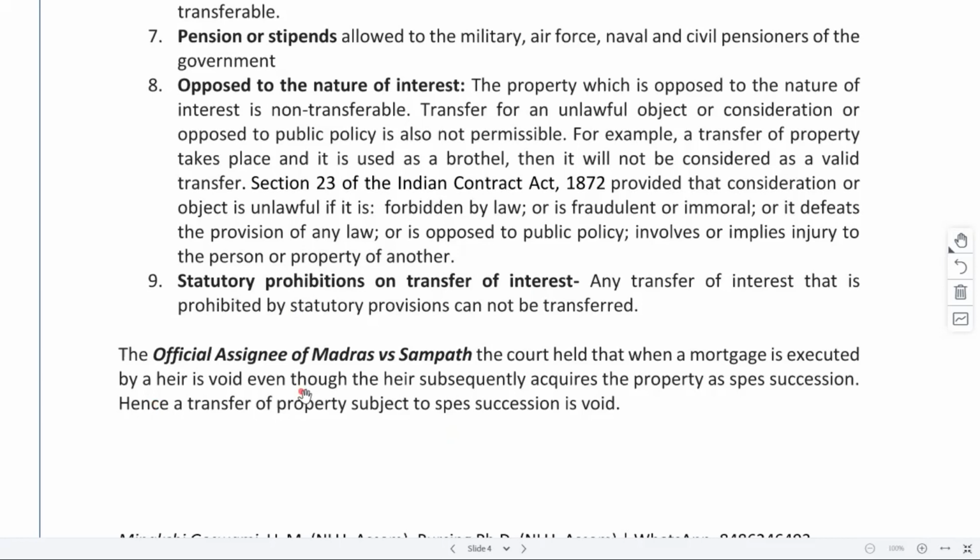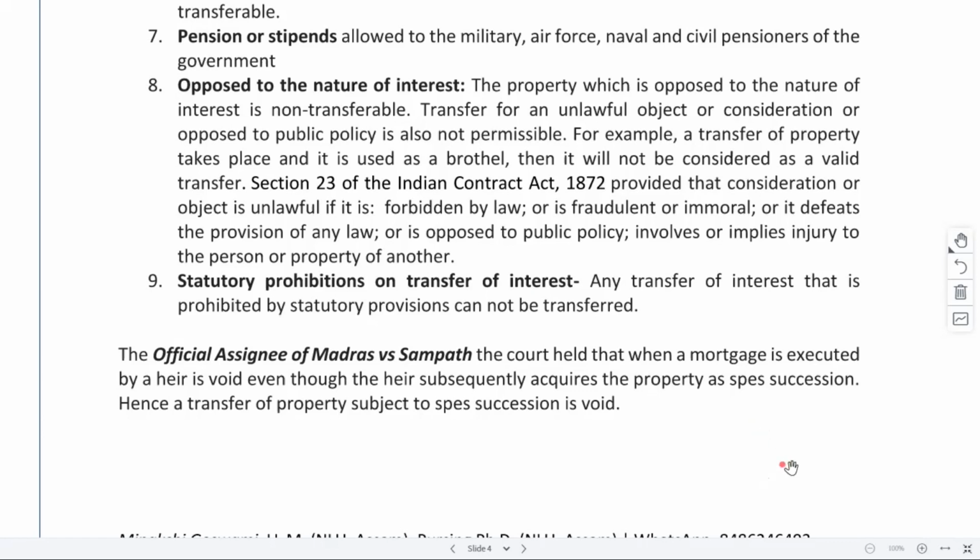And then there was this case which I guess we discussed last class also, that if you are willing to get some money by way of mortgaging your property, in that case also, you should be having rights to mortgage the property. You cannot mortgage a property only based on the condition of spes succession, right? You should not be like, okay, fine, anyways, after death of this person, I am going to inherit the property, so now itself I'm mortgaging the property. That would not be allowed.